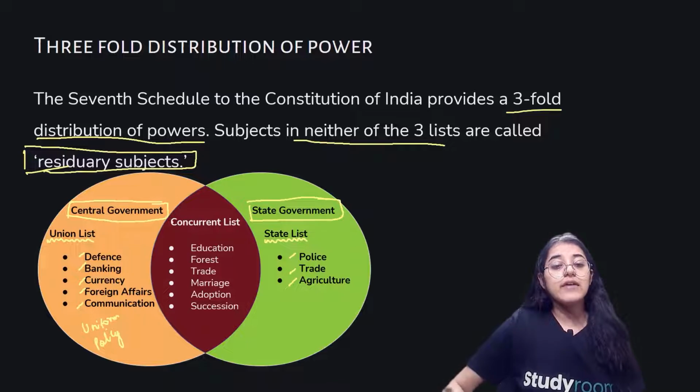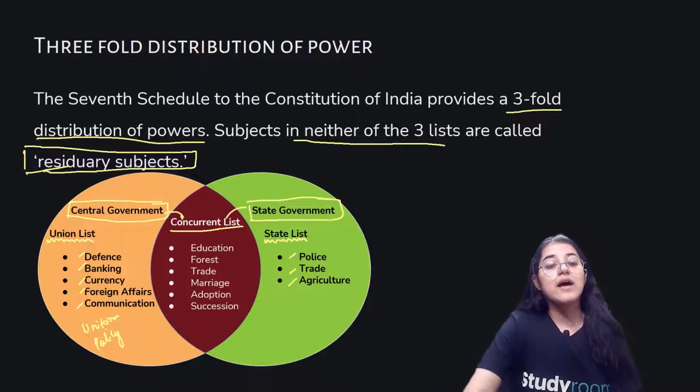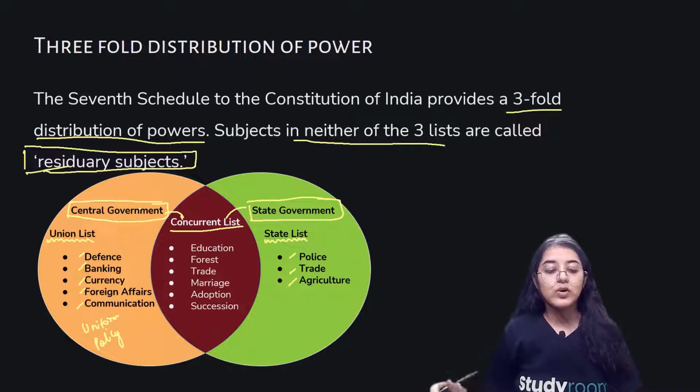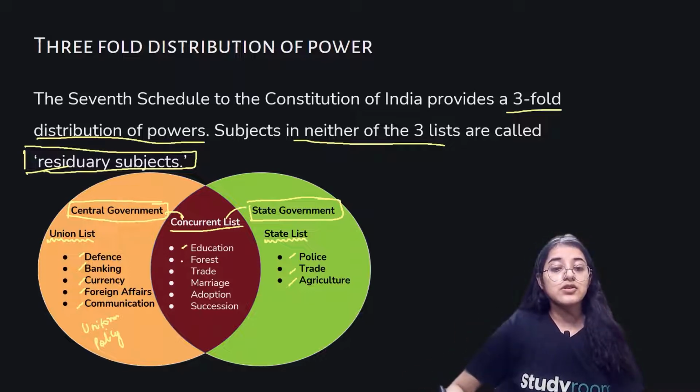And then we have the concurrent list. In this list, both the central government and the state government have the powers to make laws, and the subjects within the concurrent list are maintained by both. These include education, forest, trade, marriage, adoption, succession.